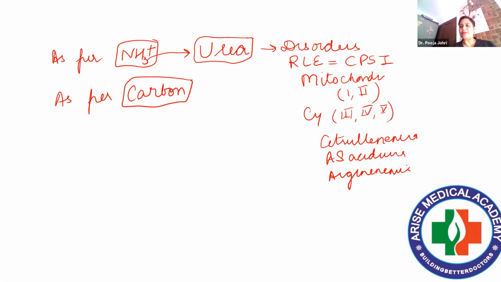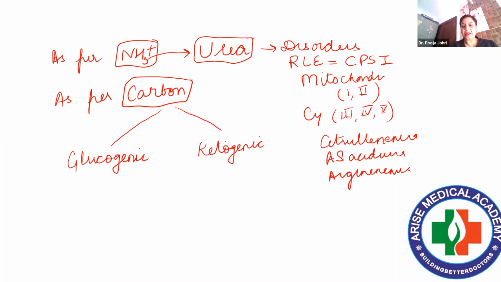Then we come over to the carbon skeleton. As per their carbon skeleton, these amino acids are classified into two: glucogenic amino acids and ketogenic amino acids. Now see, it is clear from the word itself, ketogenic. Genic means formation.